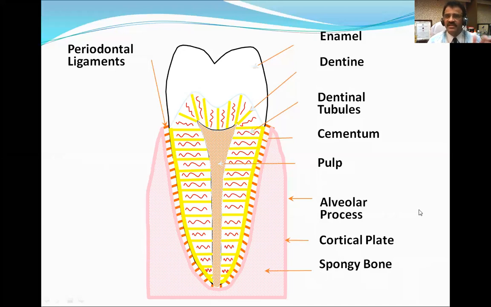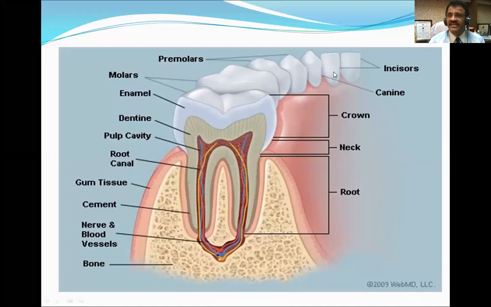So this is another diagram to explain to you the different parts or layers of the tooth. Here you can see the different teeth: the two incisors, one canine, two premolars, and molars are shown here too. Crown, neck, and root are the parts. Enamel is outside, dentine is inside. Here in the root you can see cementum, and dentine is inside. Inside the dentine is the root canal, and these are the blood vessels and nerves. These are the jaw bones.